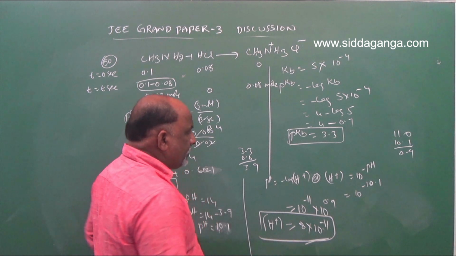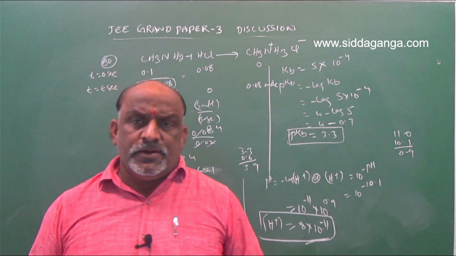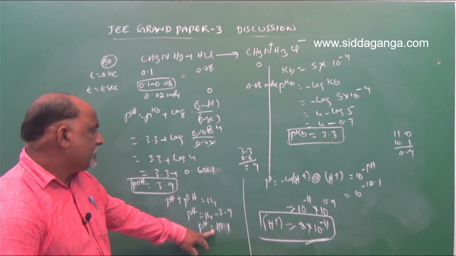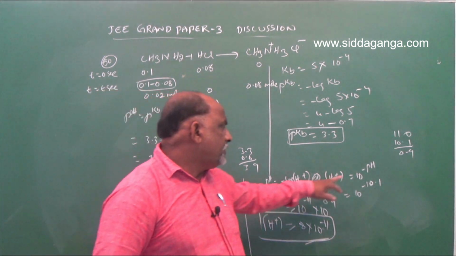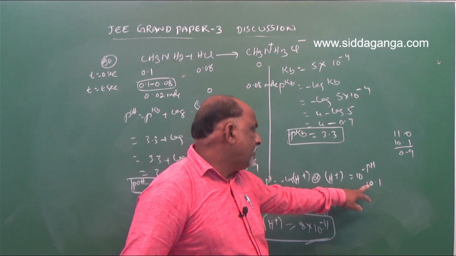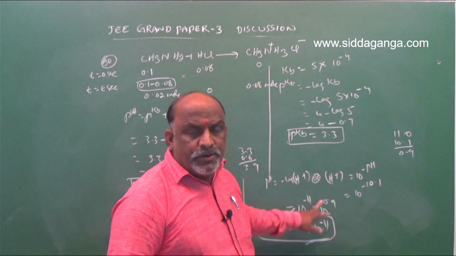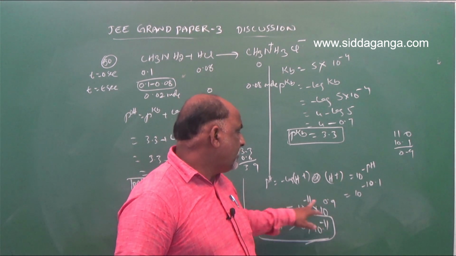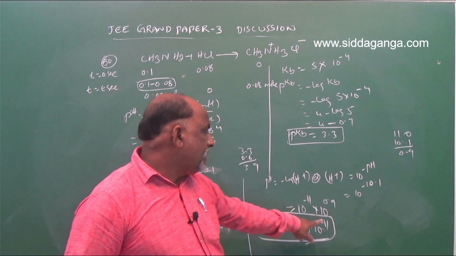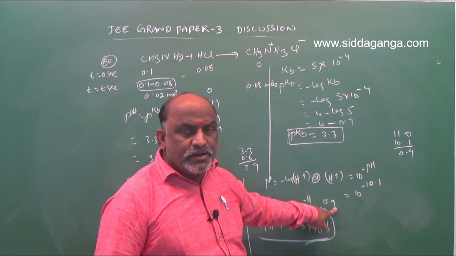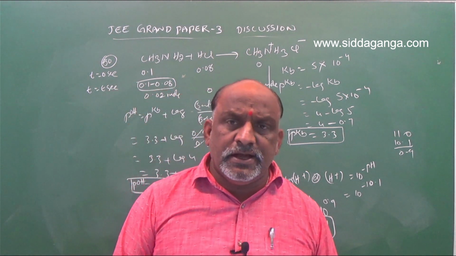In this step, don't get confused. H plus concentration is equal to 10 power minus pH. pH already we know is 10.1. Substitute 10.1 here. This can be written as 10 power minus 11 into 10 power 0.9, using a power m into a power n equals a power m plus n; 11 minus 0.9 again gives 10.1. And for 10 power 0.9, going with the anti-logarithm we get nearly 8.